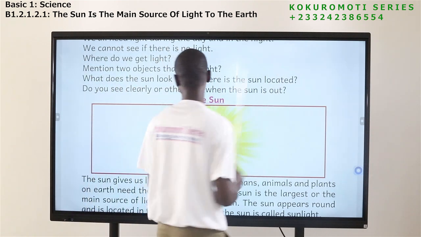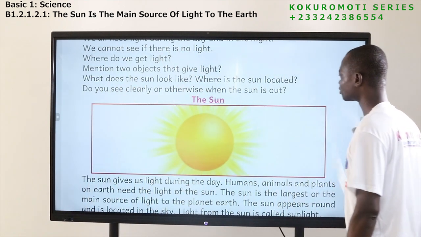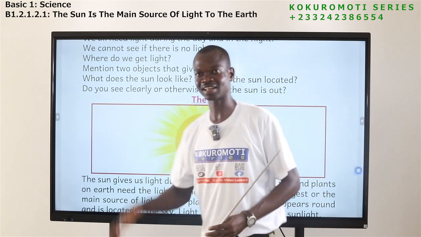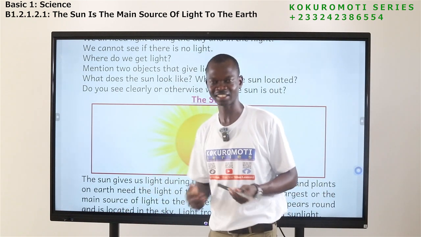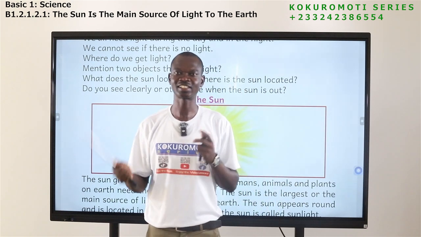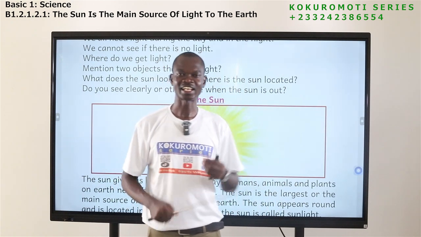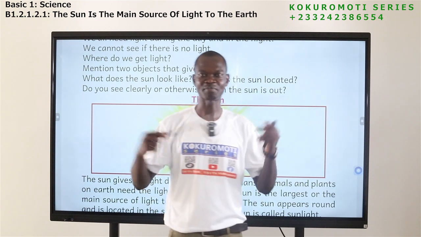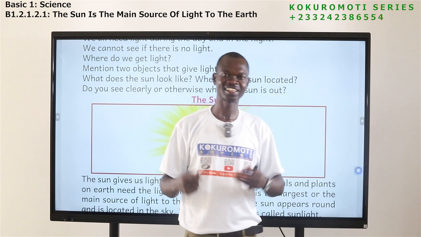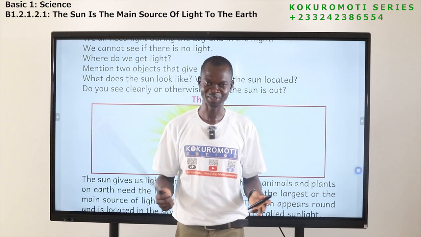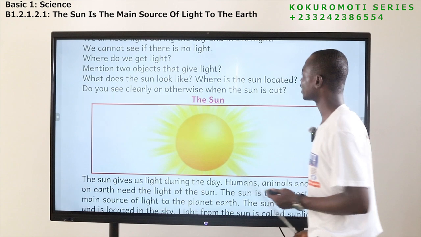Where is the sun located? Do you see clearly or otherwise when the sun is out? So we are talking about the sun. How does it look? Is it like a ball? Is it like a chair? Is it like a pen? The sun looks like a ball. And then the next question is, where is it located?